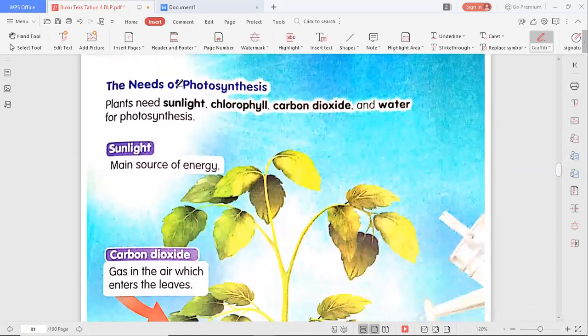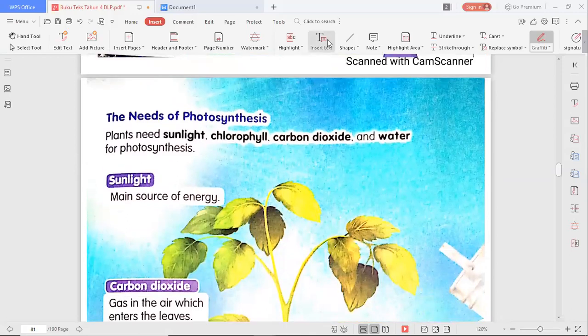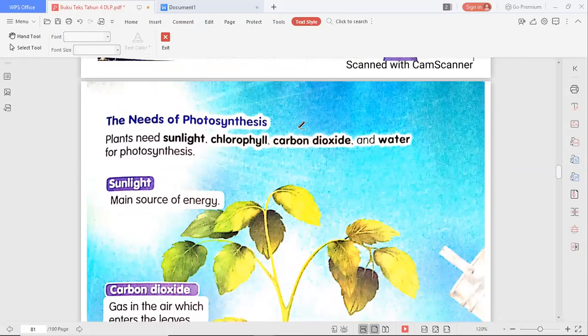The needs of photosynthesis. Now, I would like to write the definition of photosynthesis. I will write it here. What is photosynthesis?